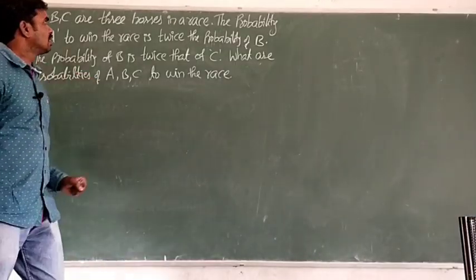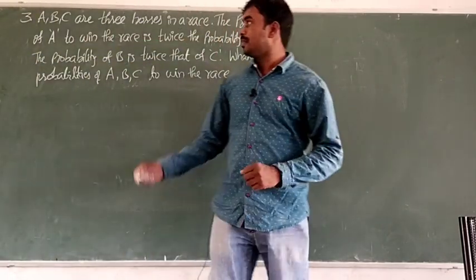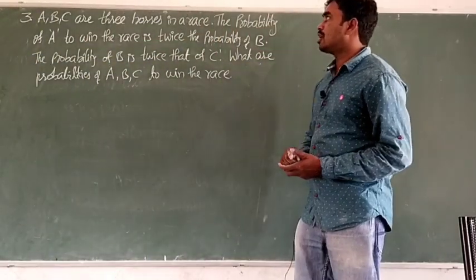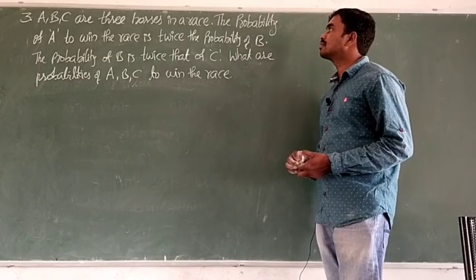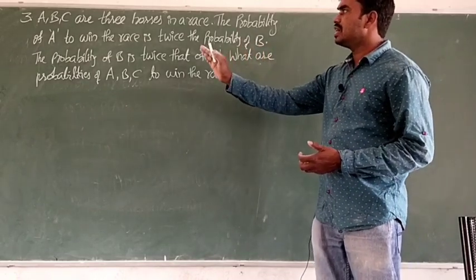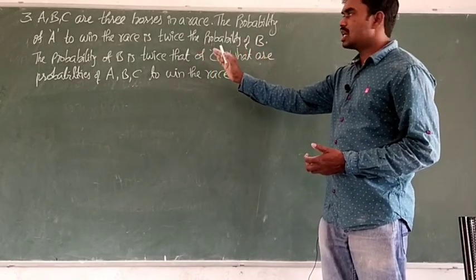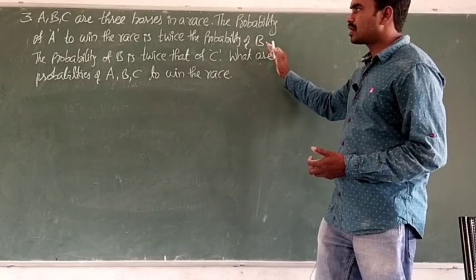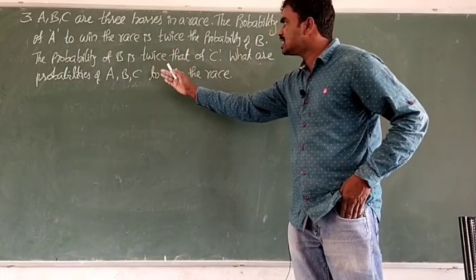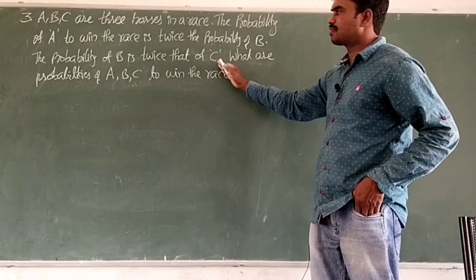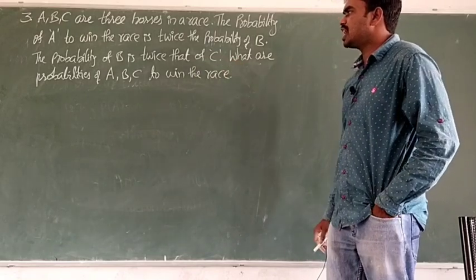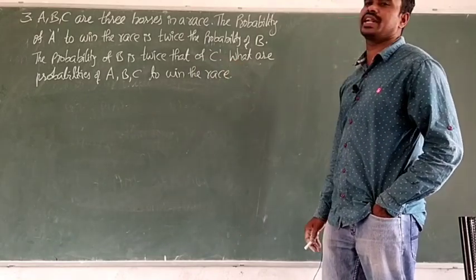Okay, third one. If A, B, C are 3 horses in a race, the probability of A to win the race is twice the probability of B. Next, the probability of B is twice that of C. What are the probabilities of A, B, C to win the race?